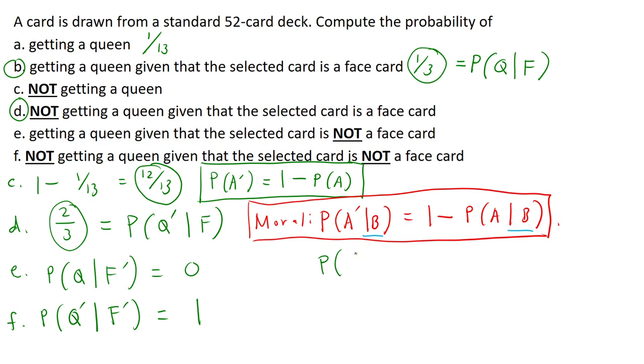So yung Q ay gagawin nating A, F gagawin nating B. Given F prime, given B prime, it is equal to 1 minus the probability of Q or A given F prime or B prime.